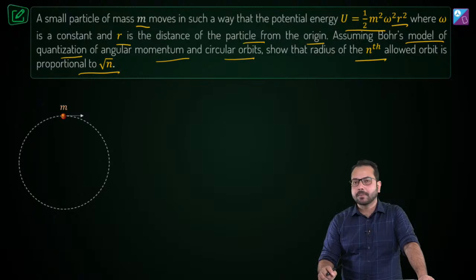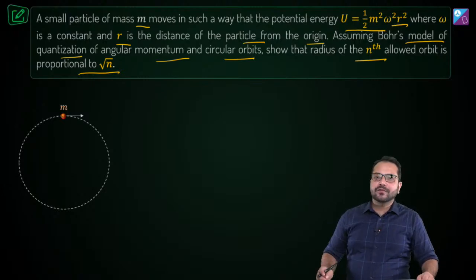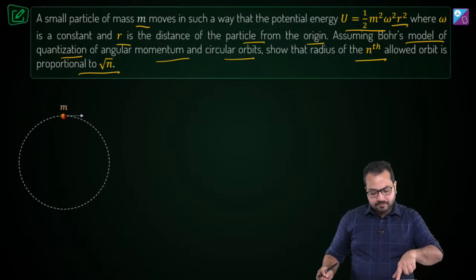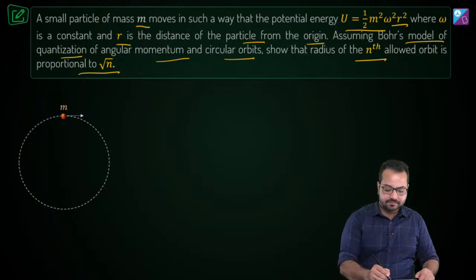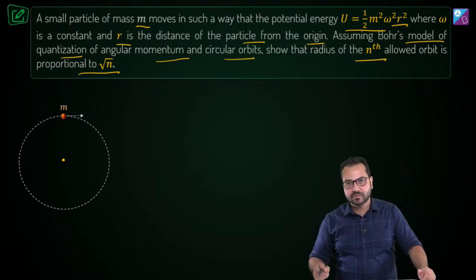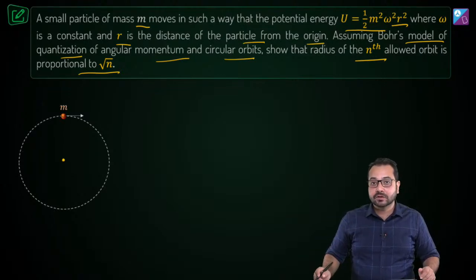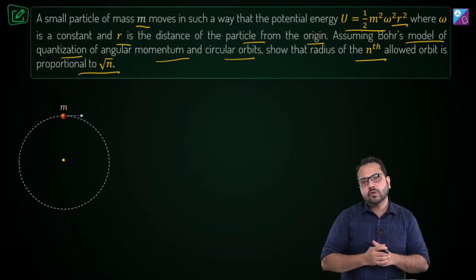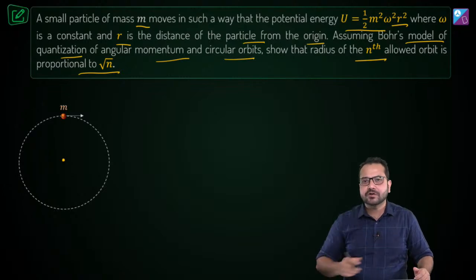Alright, let's talk about it. First of all, we have potential energy. Now this particle is going in a circle, in a circular orbit, so it is undergoing circular motion. If it is undergoing circular motion, then there has to be a centripetal force.